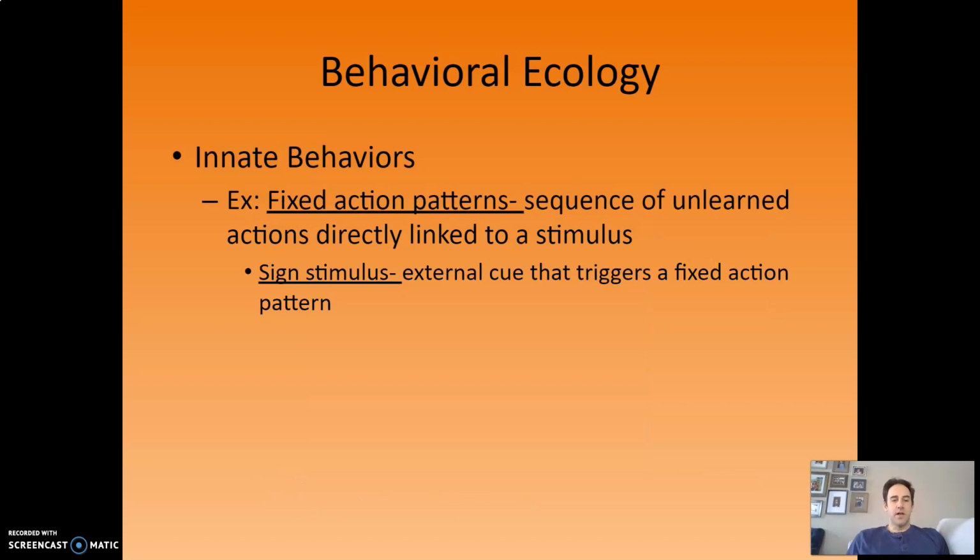Another example of an innate behavior is something called a fixed action pattern. And a fixed action pattern is a sequence of unlearned actions that are directly linked to a stimulus. So they're unlearned and they're linked to a stimulus. So they're like fixed, meaning you just do it without thinking. It's a fixed behavior. And then it's an action pattern because it's a sequence of actions. The cue, that stimulus here, is called a sign stimulus, and that's a cue that triggers this fixed action pattern.